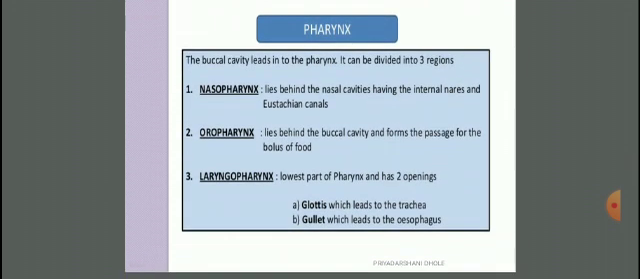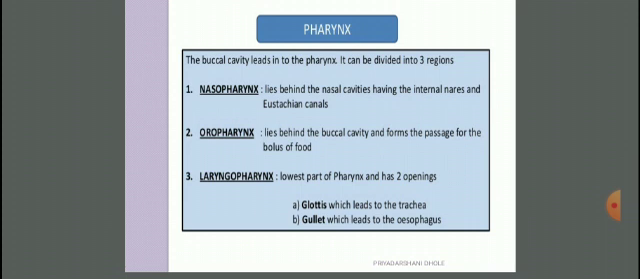Next portion is the pharynx. The buccal cavity opens into the pharynx. It can be divided into three regions: nasopharynx, oropharynx, and laryngopharynx. The nasopharynx lies behind the nasal cavity, having the internal nares and the Eustachian canal. Then the oropharynx lies behind the buccal cavity and forms a passage for the bolus of food.